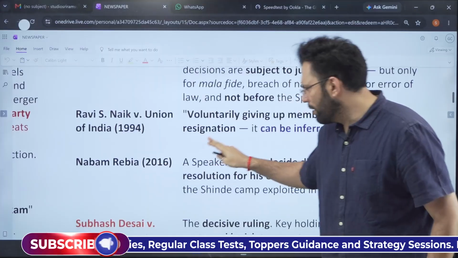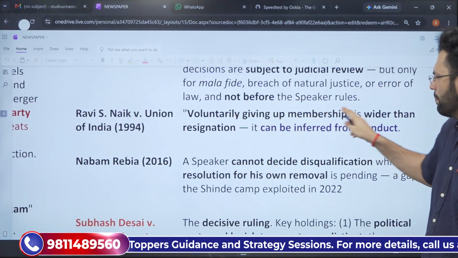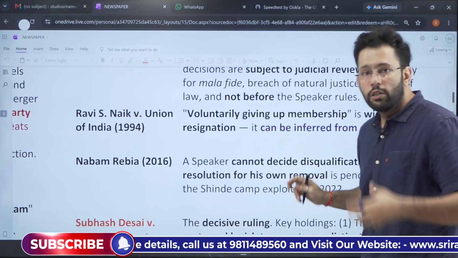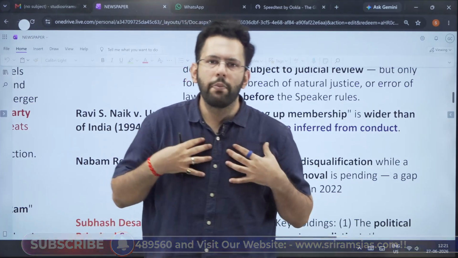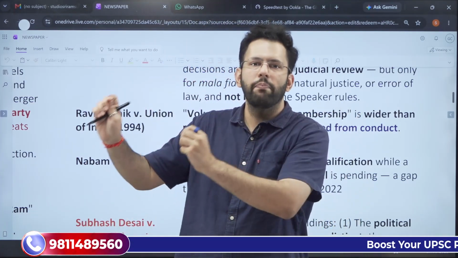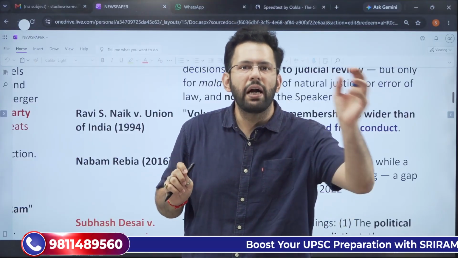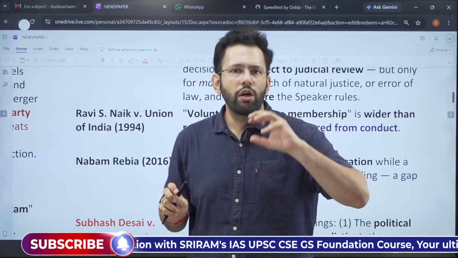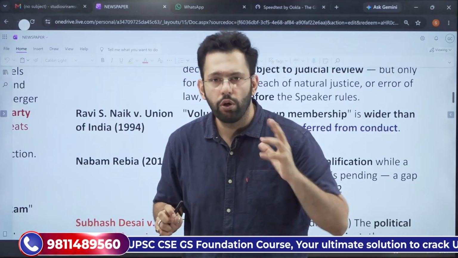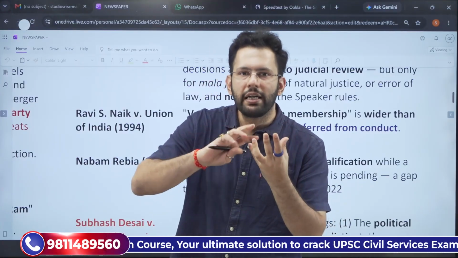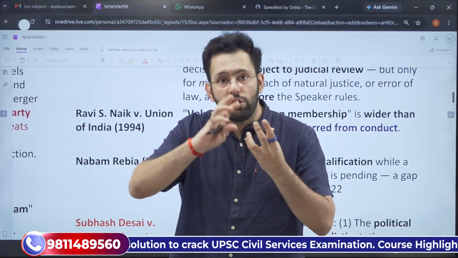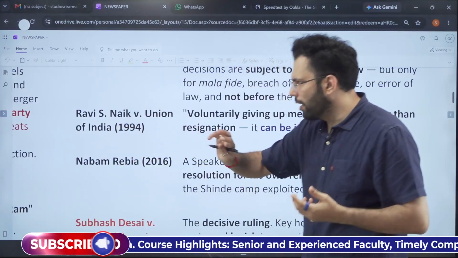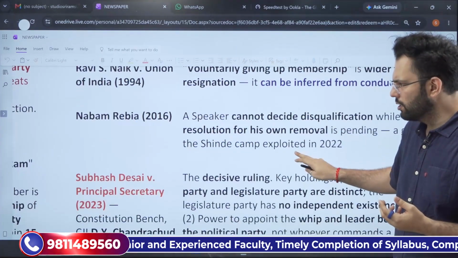Then the Ravi Nayak versus Union of India case says that voluntarily giving up membership is wider than resignation, and it can also be inferred from conduct. Suppose I am a member of a political party. I am not giving up my membership, but I am doing anti-party activities. I am not following what the party is telling me to do, or I am not voting in the manner the party has told me to vote. So my conduct is anti-party, and it can be included under voluntarily giving up membership. This was said in the Ravi Nayak versus Union of India case.